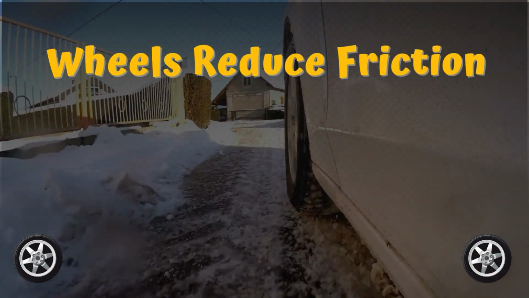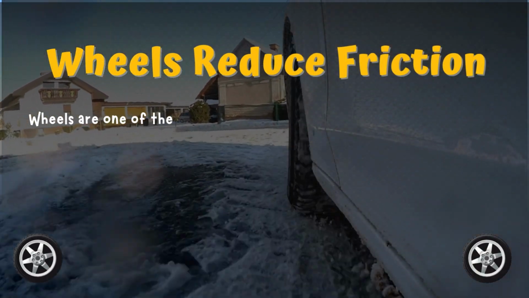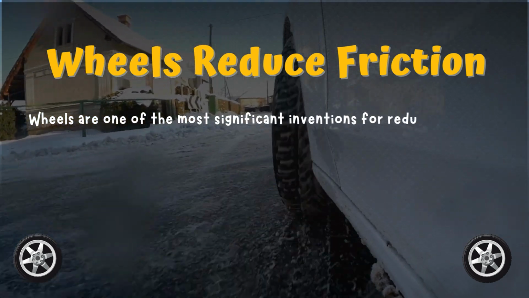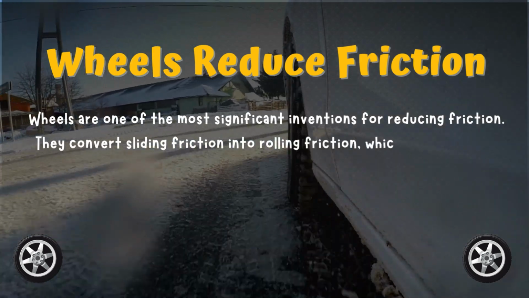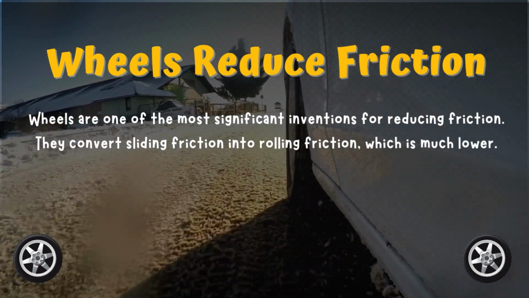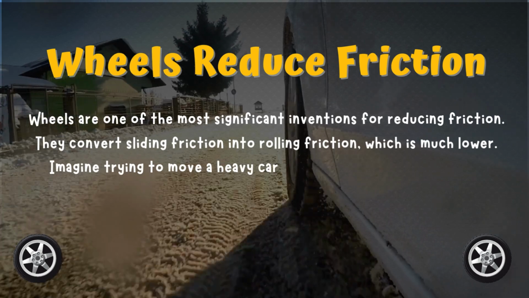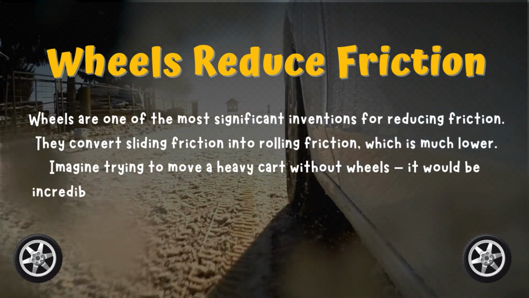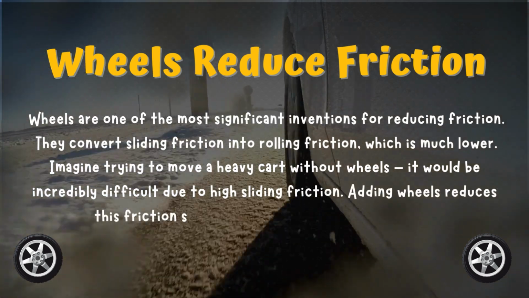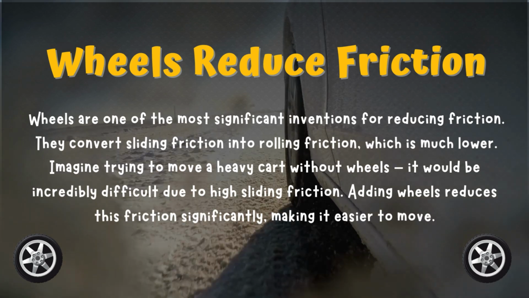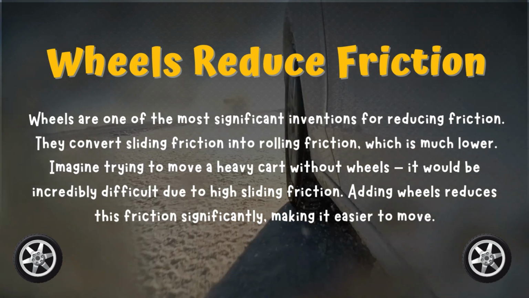Wheels reduce friction. Wheels are one of the most significant inventions for reducing friction. They convert sliding friction into rolling friction, which is much lower. Imagine trying to move a heavy cart without wheels. It would be incredibly difficult due to high sliding friction. Adding wheels reduces this friction significantly, making it easier to move.